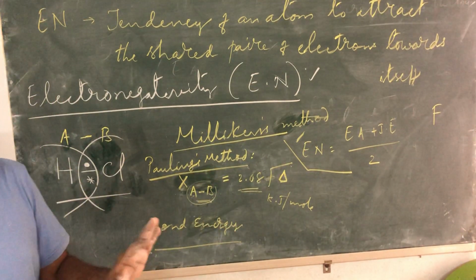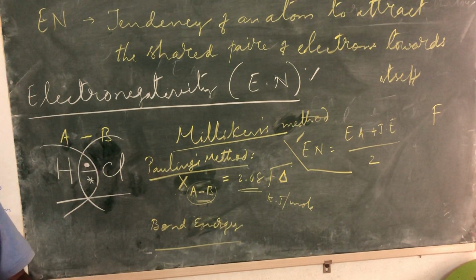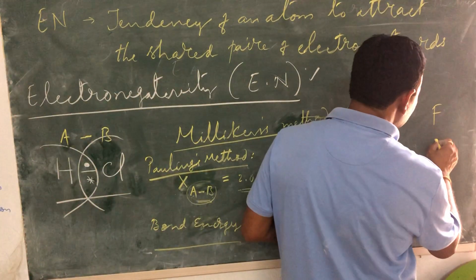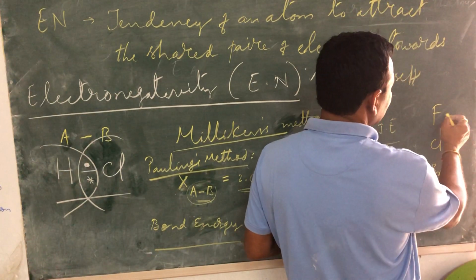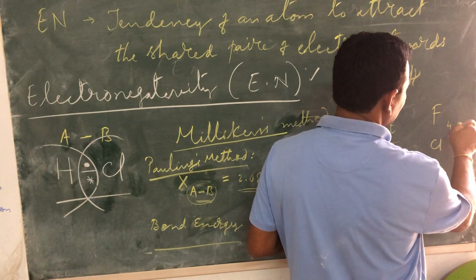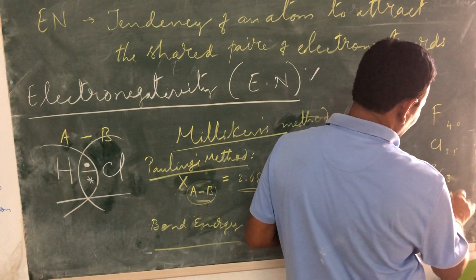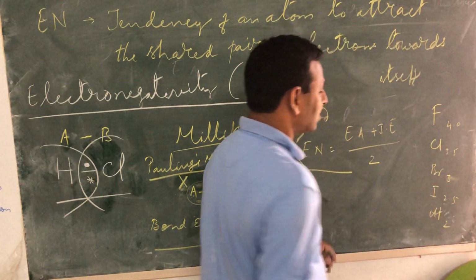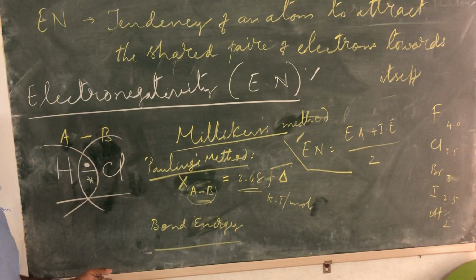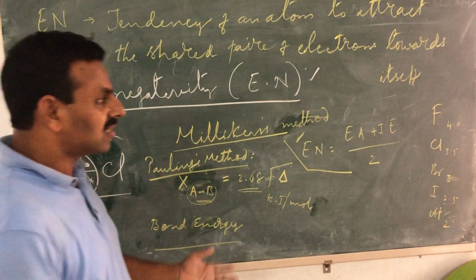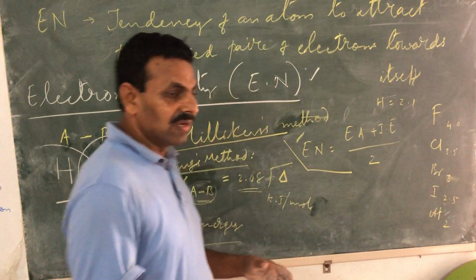Now I am briefly trying to explain to you. You are not going into the details of all these things, but at least you must know how these values are coming: fluorine, chlorine, bromine, iodine, and astatine. So they gave you the electronegativity of fluorine as 4.0. This is 3.5. This is somewhere close to 3. This is 2.5. This is 2, like this. These values were given in your book also. So how are these values being calculated? Now hydrogen, they said 2.1. Hydrogen electronegativity is 2.1.